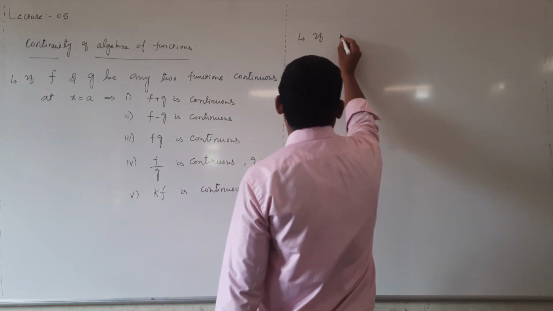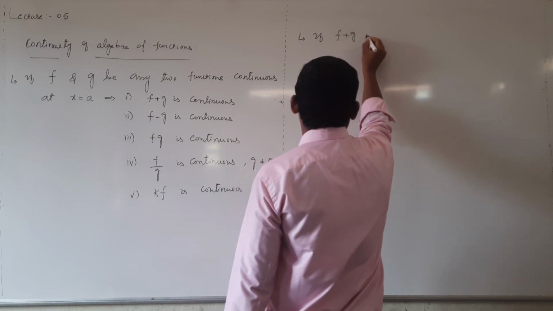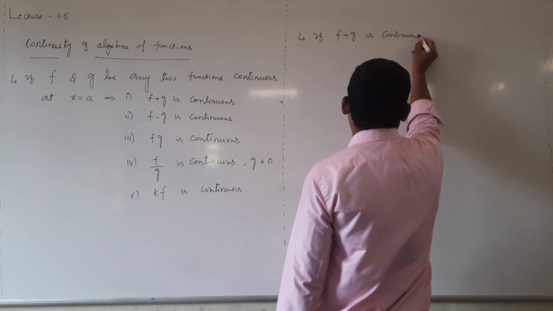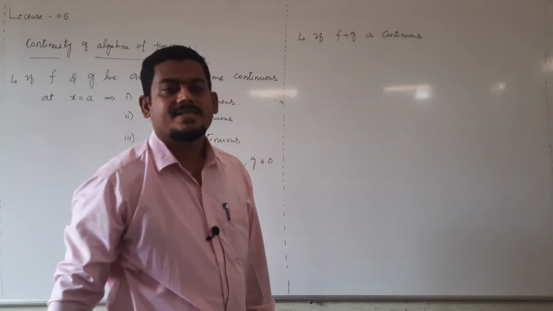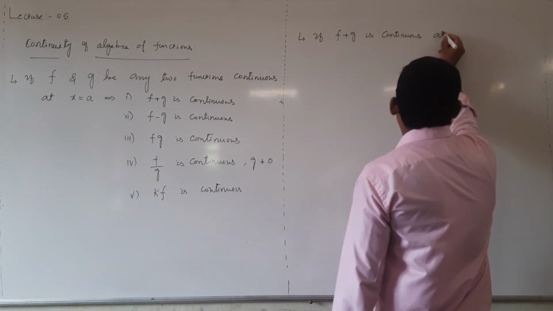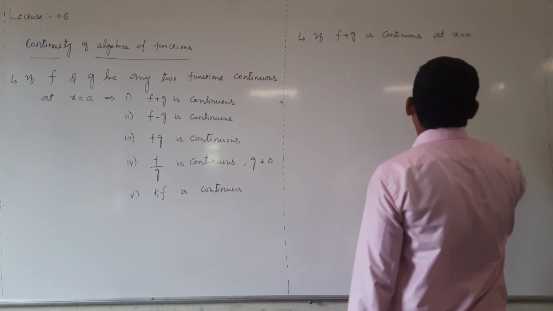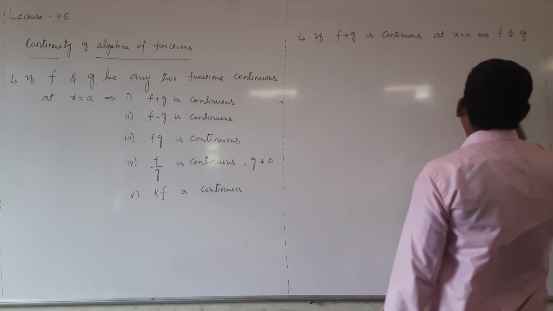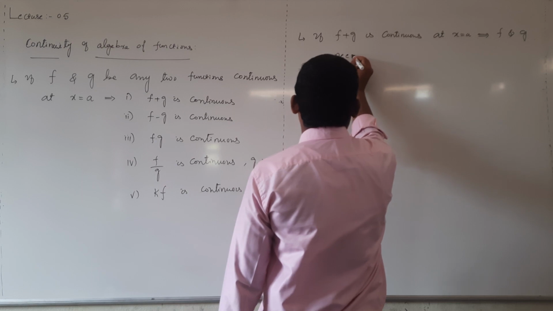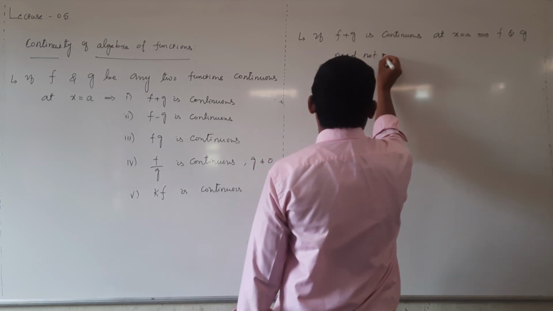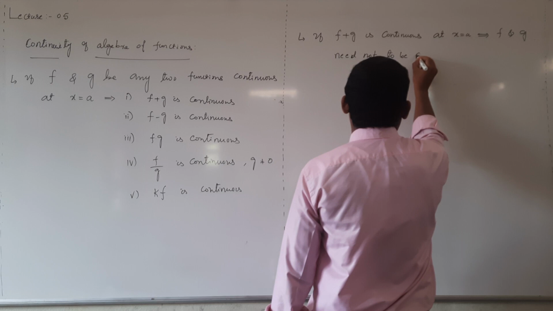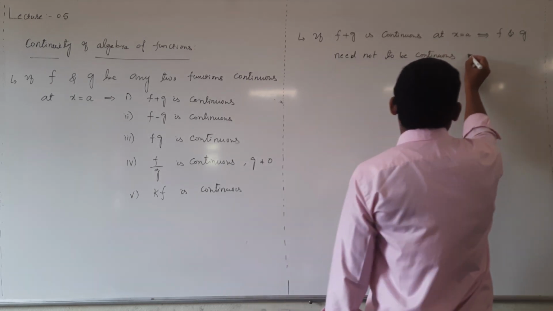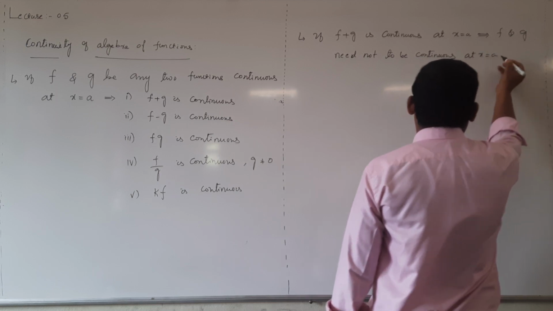If f plus g is continuous at x equal to a, then f and g need not be continuous at x equal to a.